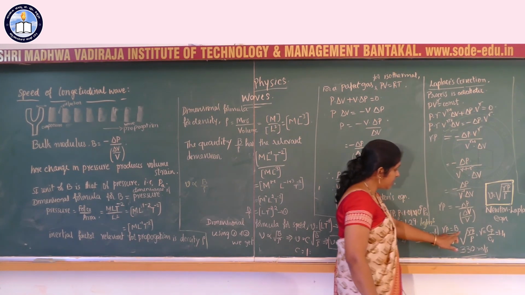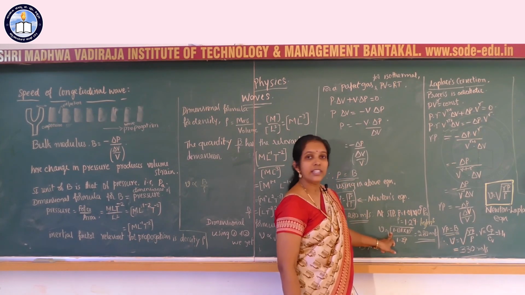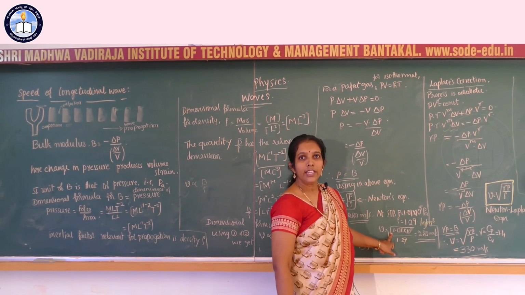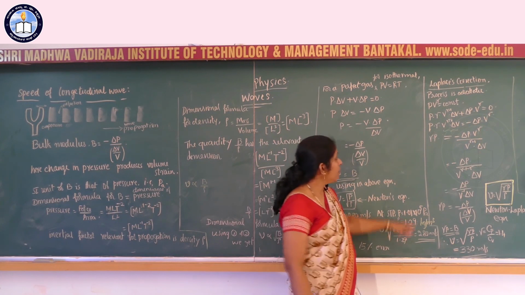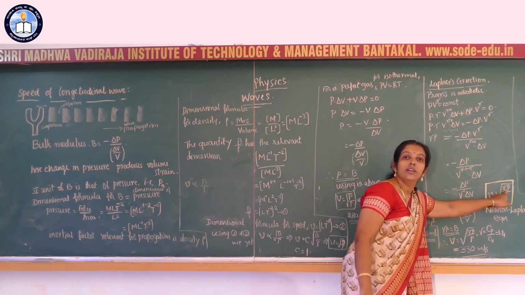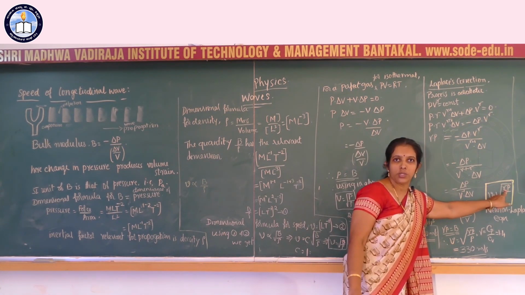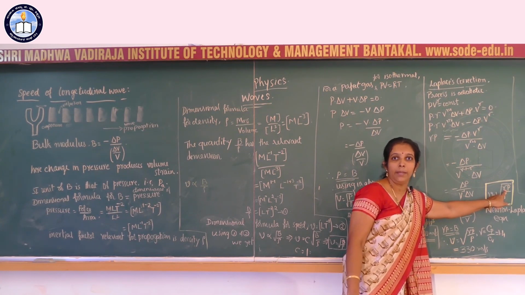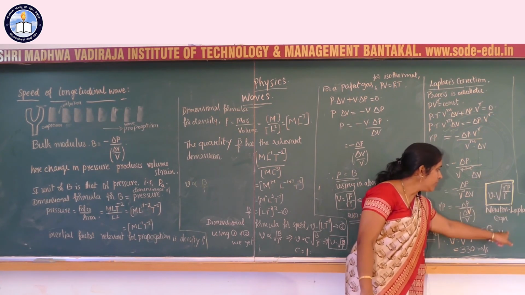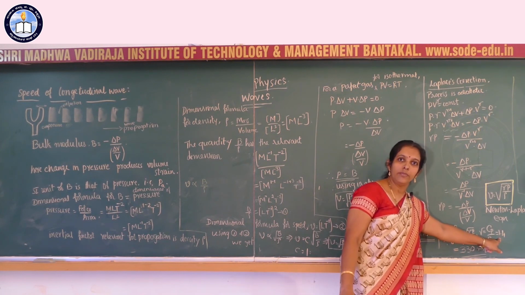Using this in the previous equation, that is in Newton's formula, we get V is equal to the square root of gamma P by rho, where gamma is the ratio of specific heats, Cp by Cv, its value is equal to 1.4.